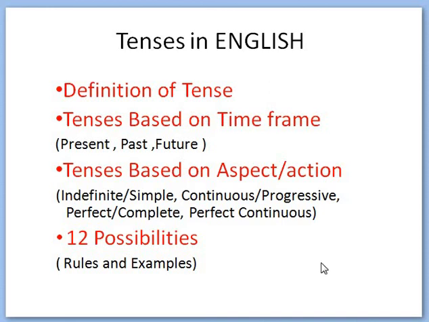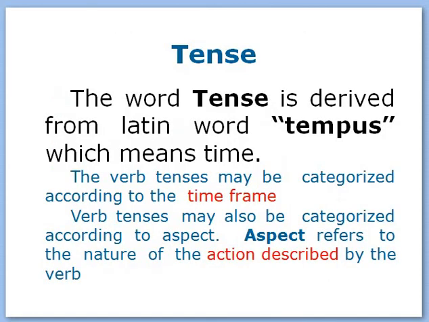Today we will discuss tenses in detail, tenses based on time and tenses based on aspect. At the end we study 12 total possibilities of tenses. So let's start with the definition of the tense. Tense comes from the Latin word tempus, which means time. So the tenses are described based on time frame and based on aspect.